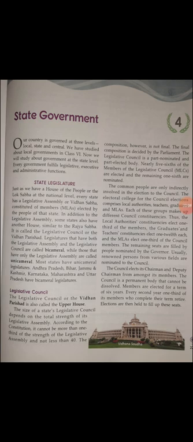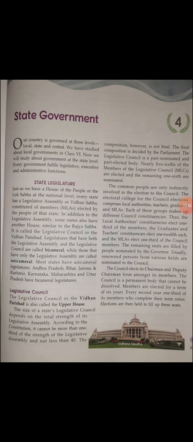In addition to the legislative assembly, some states also have another house similar to the Rajya Sabha. In a few states you will find this other house, and it is called the Legislative Council or the Vidhan Parishad. Legislatures that have both the legislative assembly and the legislative council are called bicameral, while those that have only one legislative assembly are called unicameral.